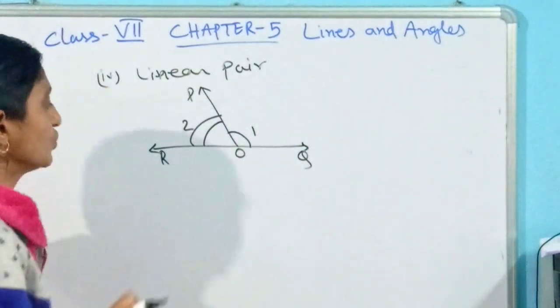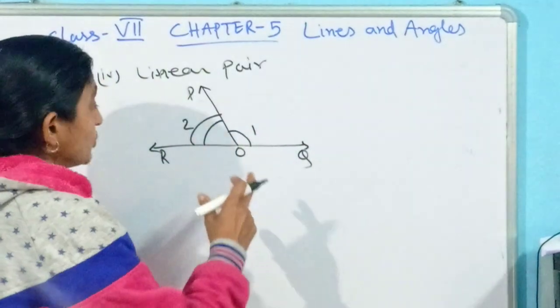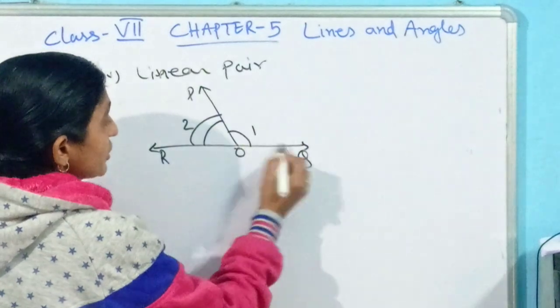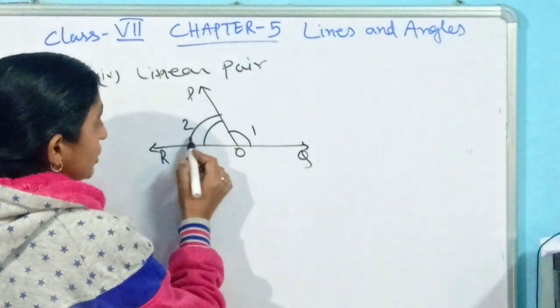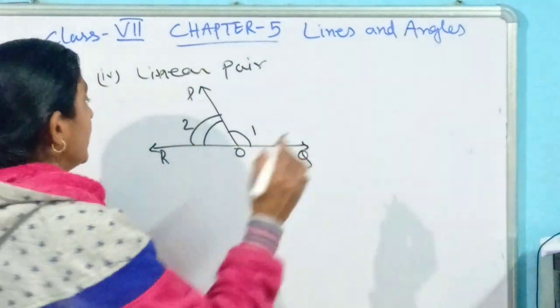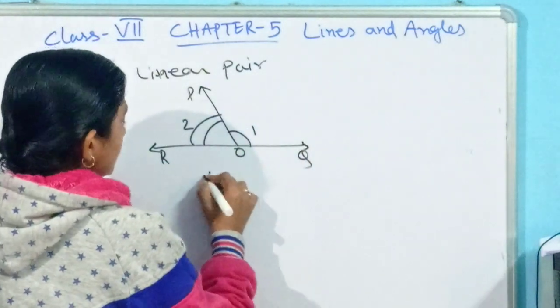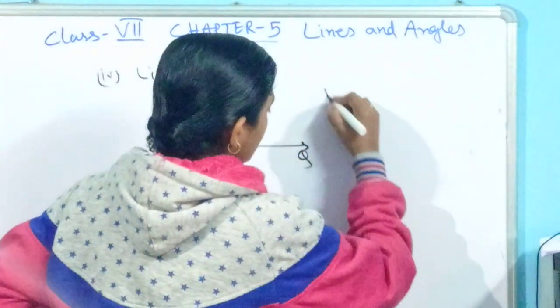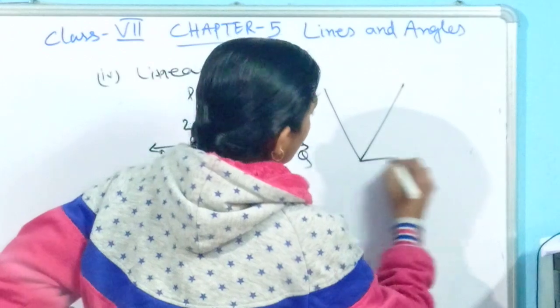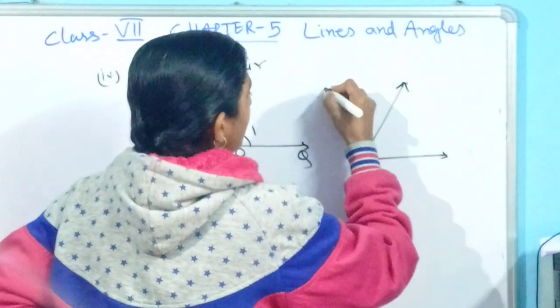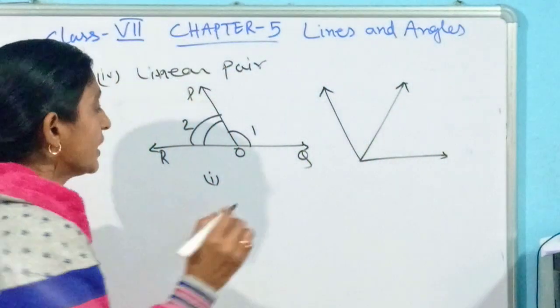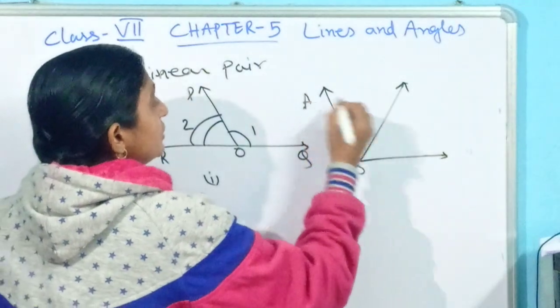Here I have taken two angles. Here each has three rays. In the first one, these two rays make one angle, that is angle 1, and another one is angle 2. And in the second diagram, if this is the first diagram, in the second diagram I have taken one different one.